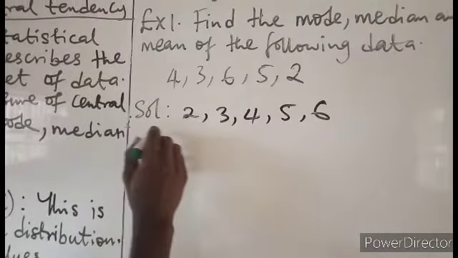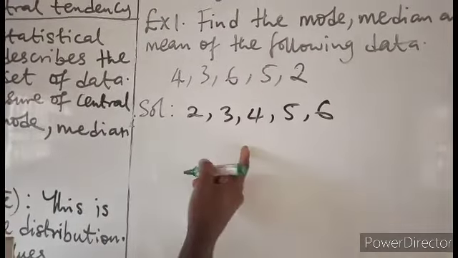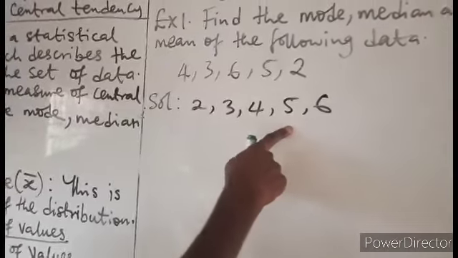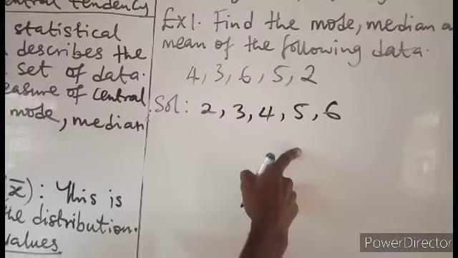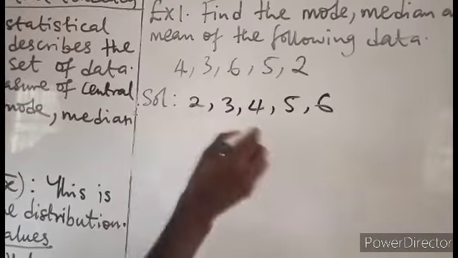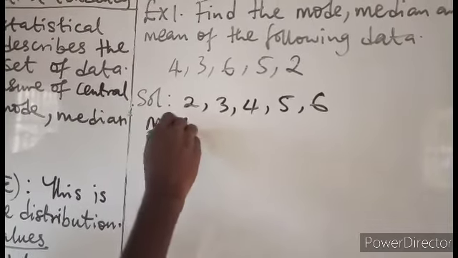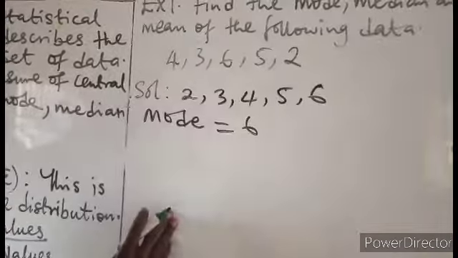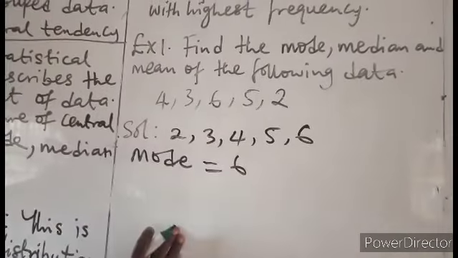The mode is the highest occurrence. Since none of the numbers occurred twice, we go for the number with the highest value, which is 6. So the mode is equal to 6 because none of the numbers occurred twice.